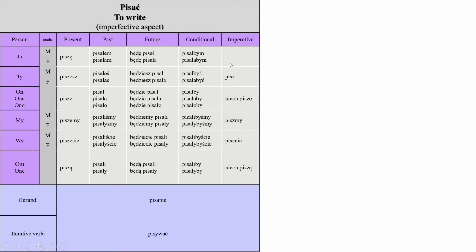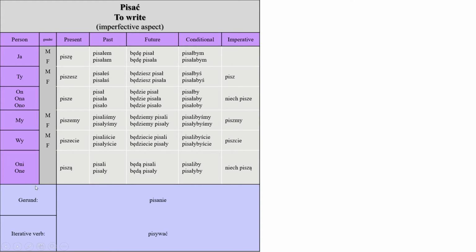And the imperative is when you give orders, so you say pisz, ty pisz. It's similar to the present conjugation, so you remove the endings, so ty piszesz, you remove the esz, becomes pisz. So write. Niech pisze, let him write or make him write. Piszmy, let's write. Piszcie, write, but for a group of people. Oni, one, niech piszą. Let them or make them write something.